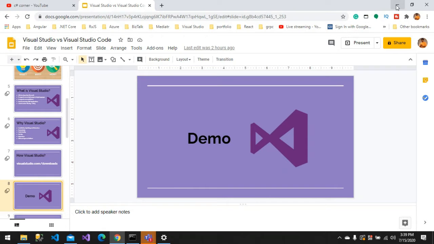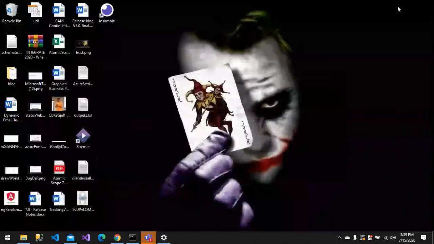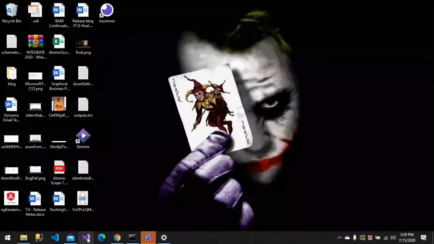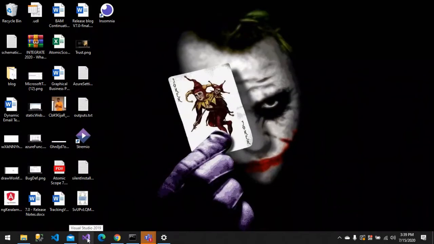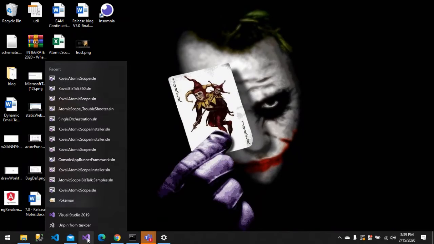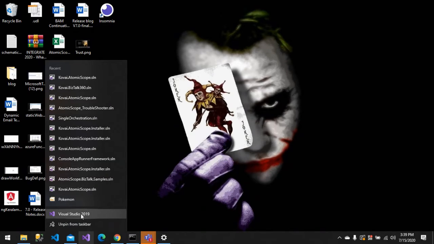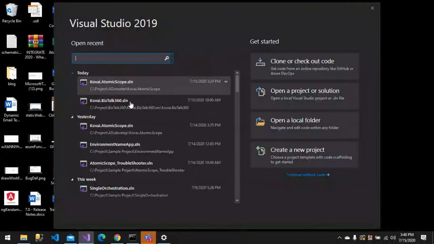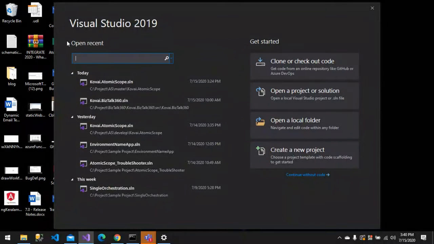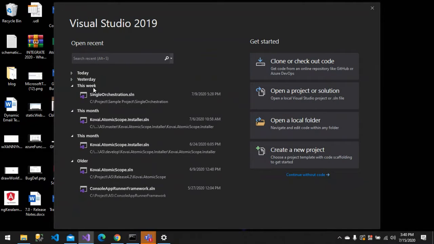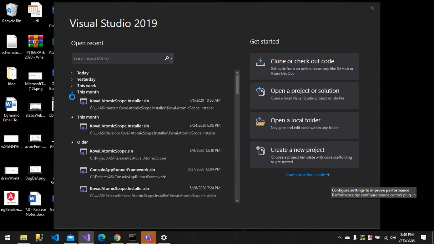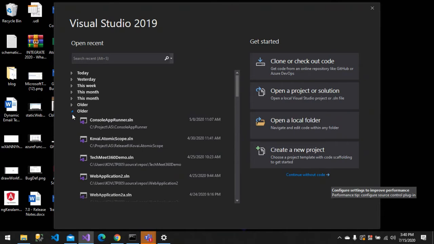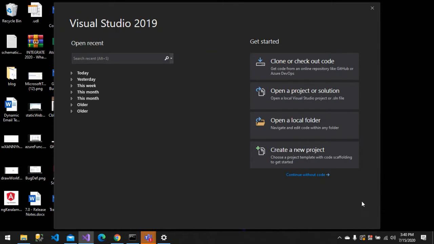Let me minimize this screen. This is the Visual Studio icon. If you look at the right corner, it says Visual Studio 2019. If I right click and run as administrator, this is the new screen of Visual Studio 2019. They introduced this new screen in the 2019 version. This new projects link won't be present in 2017 or 2015; it will be present from 2019.